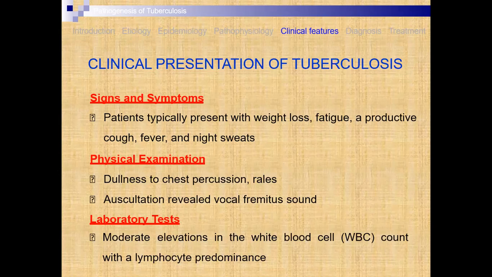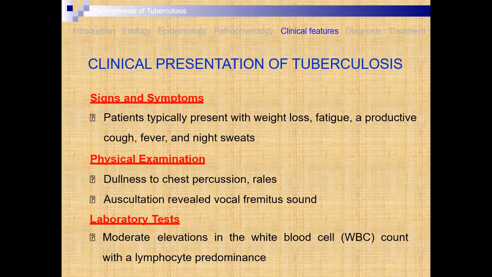then pain in the chest indicates that the patient is suffering from tuberculosis. Then at night time there is fever, then night sweat. Likewise, these symptoms indicate that the patient is suffering from tuberculosis. In physical examination, you find dullness of the chest, percussion, rales, then acoustic oscillation reveals vocal parameters, meaning there is somewhat of a change in the patient's voice.